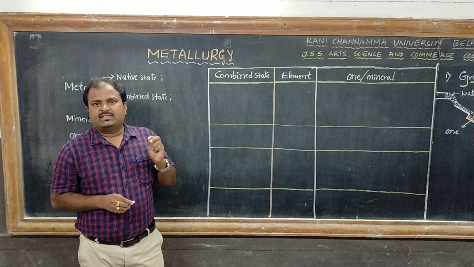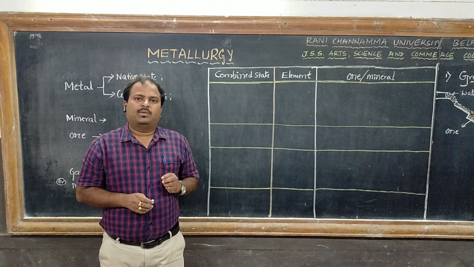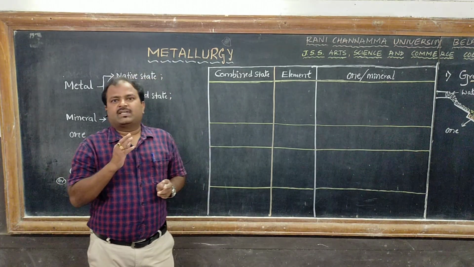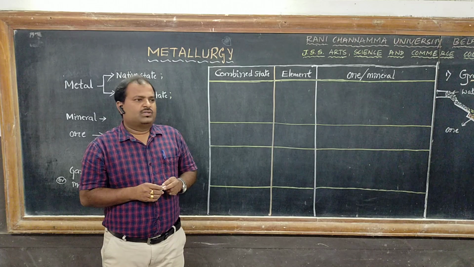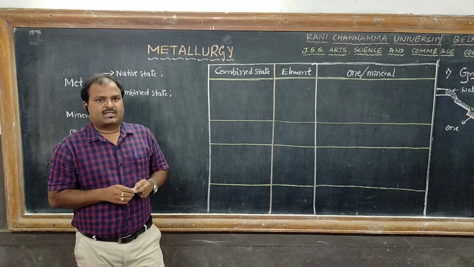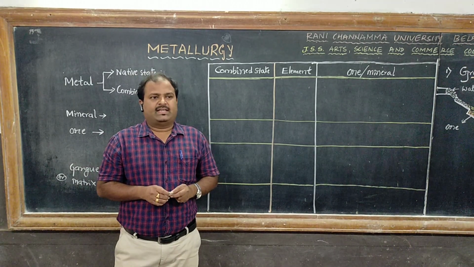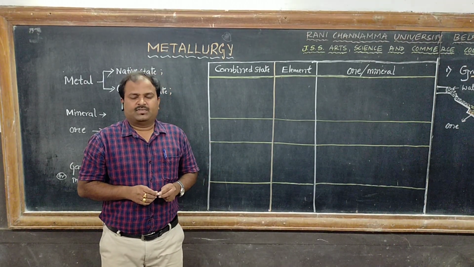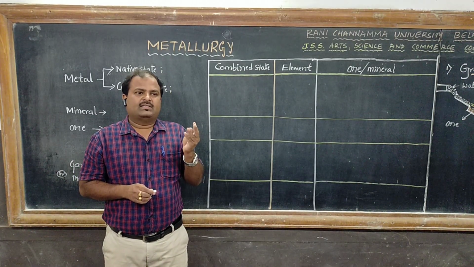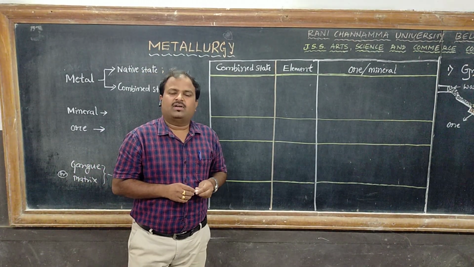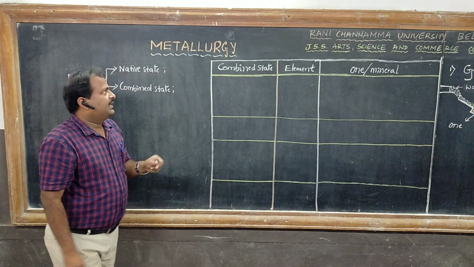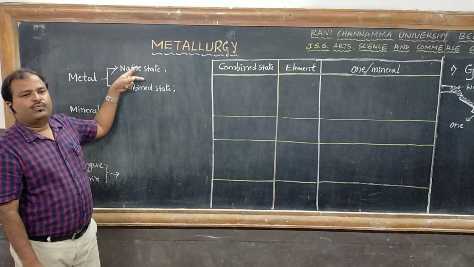So the earth crust is the main source of many elements. Among these elements, 70% are metals. Aluminum is the most abundant metal of the earth crust, about 7.5%. Next is iron, that is 4.5%. Of course, oxygen is 49% and silicon 26%. These are non-metals. Metals occur in nature in two forms.